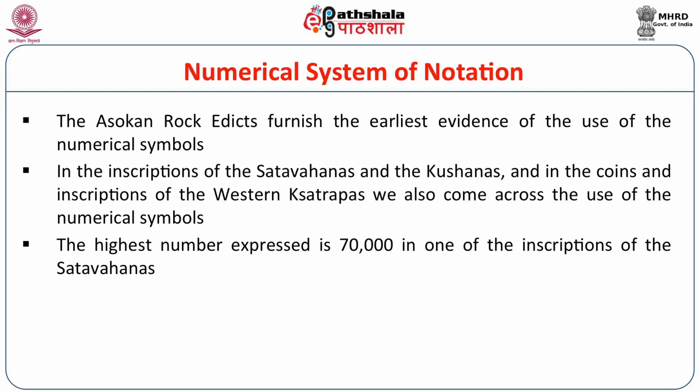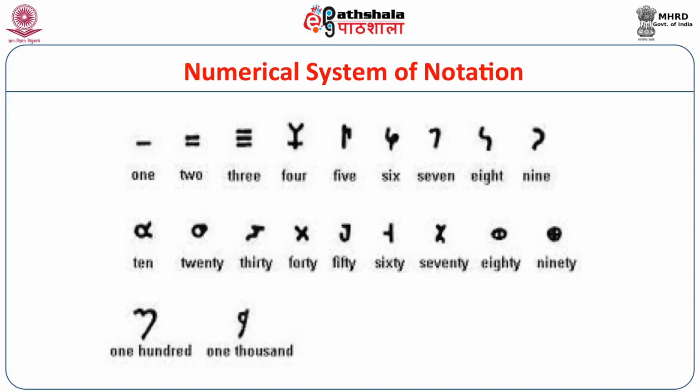Now, so far as the system of notation is concerned, you can see very well in this slide. 1 is expressed by a single horizontal stroke, 2 by two horizontal strokes, 3 by three horizontal strokes.